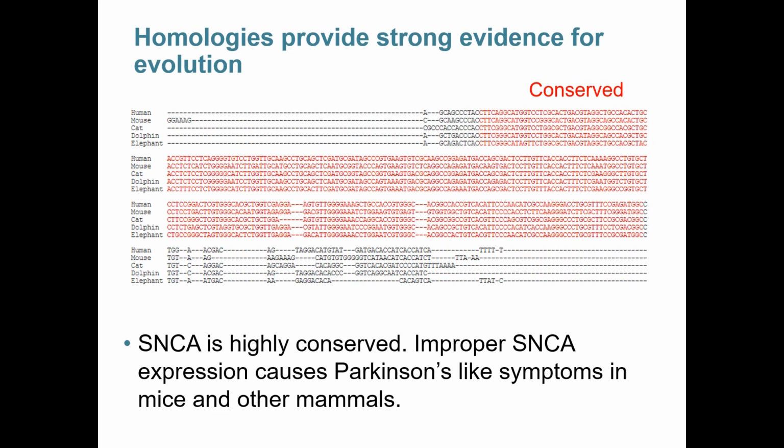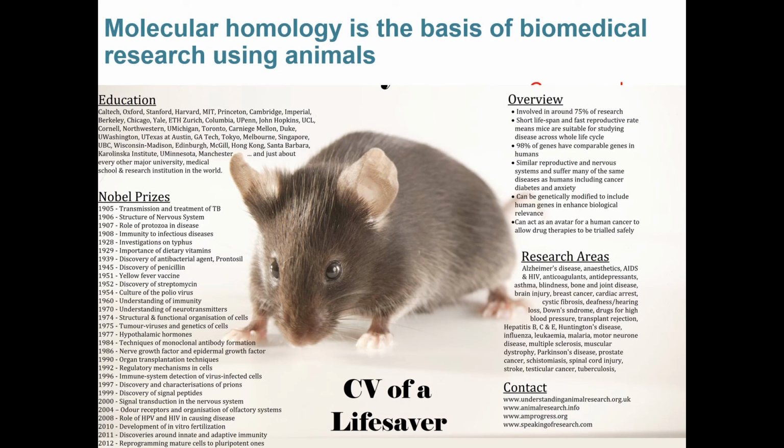Molecular homology and structural homology are a big basis of biomedical research. If animals weren't similar enough to human beings, we wouldn't be able to use them to learn information about ourselves. So you can thank this molecular homology and our relationships evolutionarily for all of the vaccines and other medicines that we've been able to test using animal friends and animal DNA sequences over the lifetime of genetics.